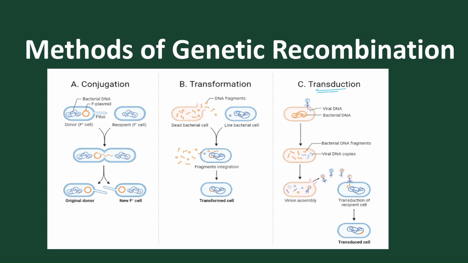Another one is transduction, where bacterial DNA is incorporated into the bacteriophage, and the bacterial DNA accumulates and forms a new combination of genes, a new combination of characters. The new bacteriophage so formed contains bacterial DNA and viral DNA, and it goes and transfers the DNA to another cell, and this method is called the transduction method. So let's discuss one by one.